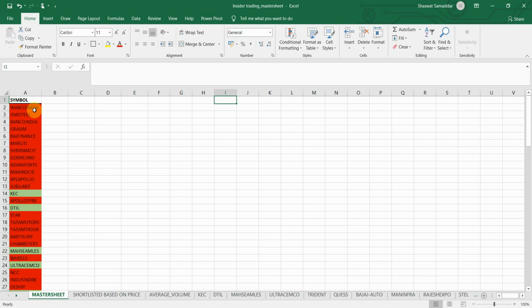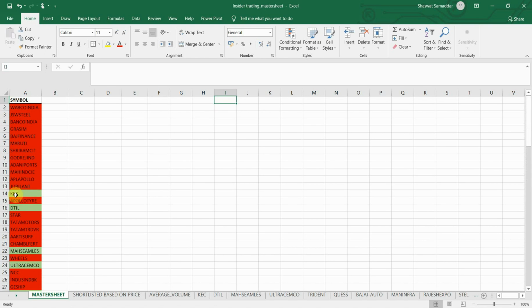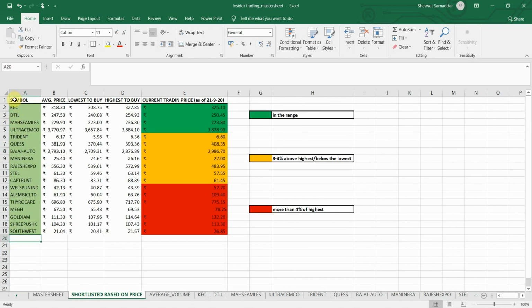We have color coded the symbols which have passed all the four parameters as green, and all the other symbols as red. We already calculated the average price of the stocks which we color coded as green. As you can see, we have completed till here in the third part of the video, and we are going to complete the next 2-3 steps that are left. We already calculated the average price at which the promoters or promoter groups have made a position in the particular stock.